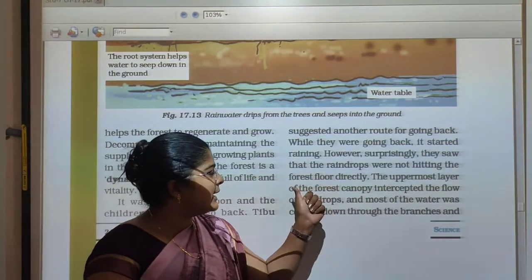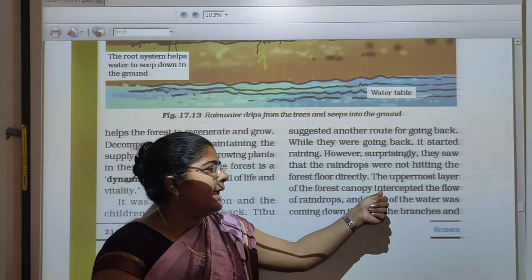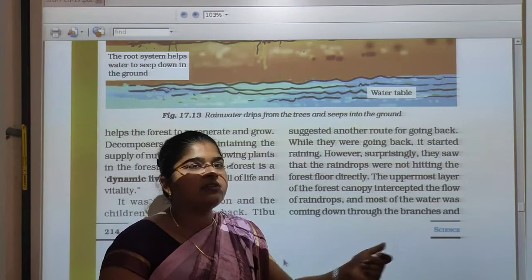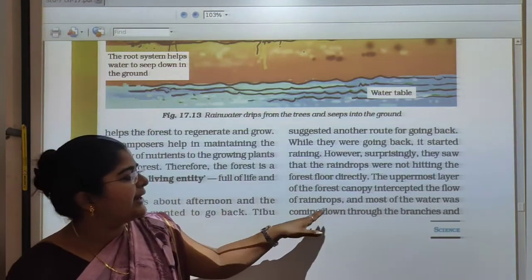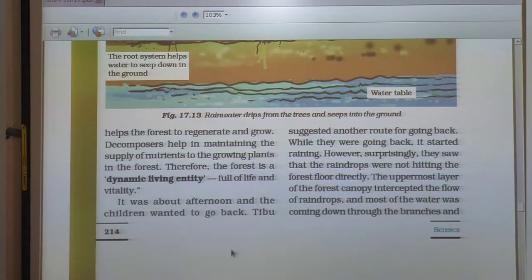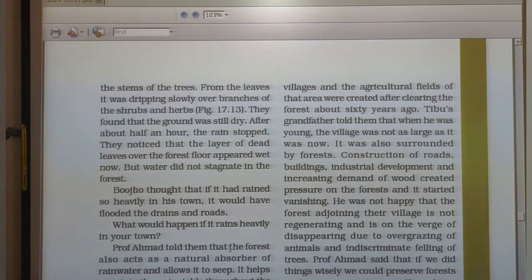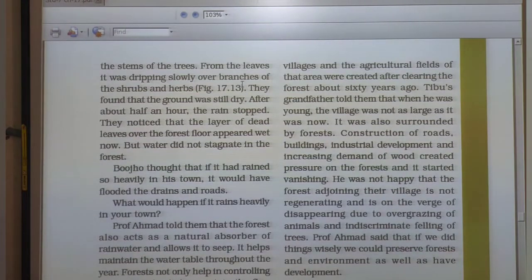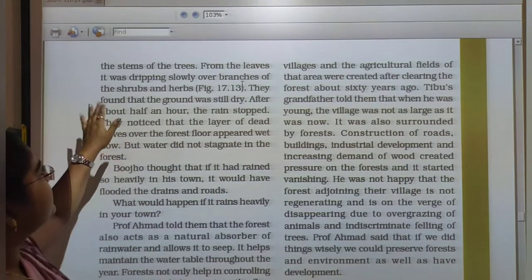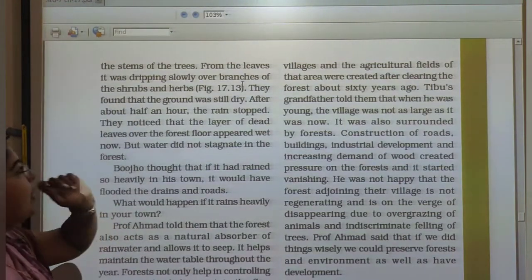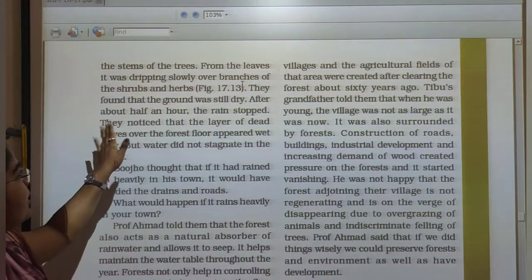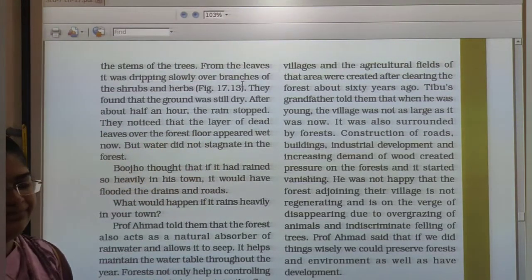The uppermost layer of the forest canopy intercepted the flow of the raindrops, and most of the water was coming down through the branches and then the stem of the trees. From the leaves it was dripping slowly over the branches of the shrubs and herbs. So they found that the ground was still dry after about half an hour's rainstorm.